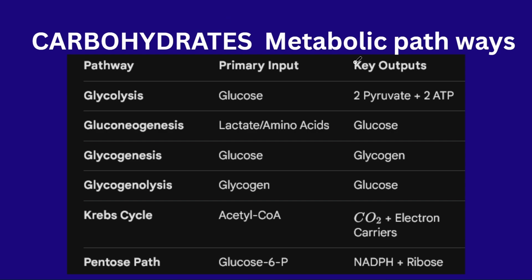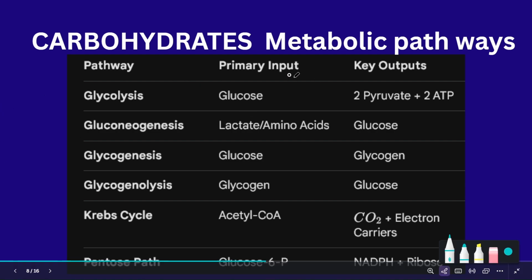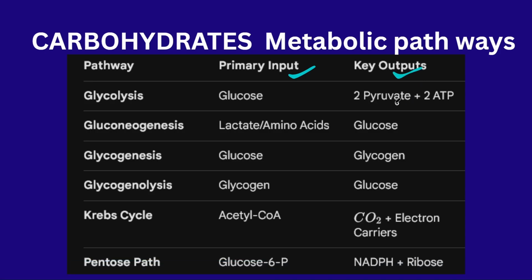The carbohydrate metabolic pathways are helpful for studying. You don't need to go in depth, because in the CPGET, SET or NET they don't ask deeper questions. They don't go into the direct steps. They only ask for the definition, or the end products and raw materials, or the main compounds present in the metabolic pathway. So don't go in a deep way. Generally learn the input and also the output, that means the end products.